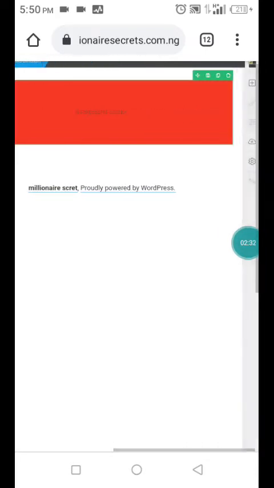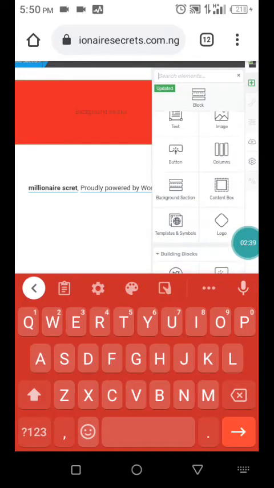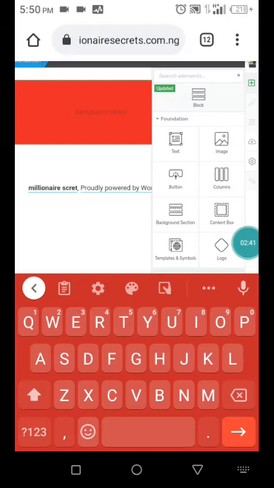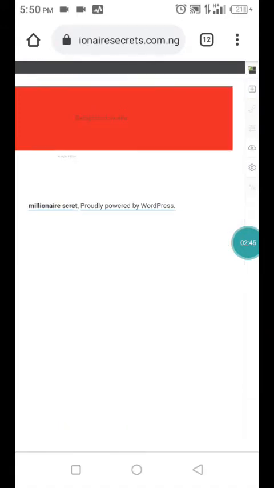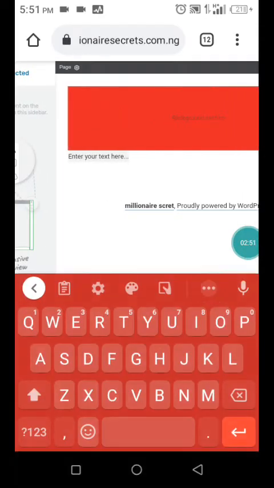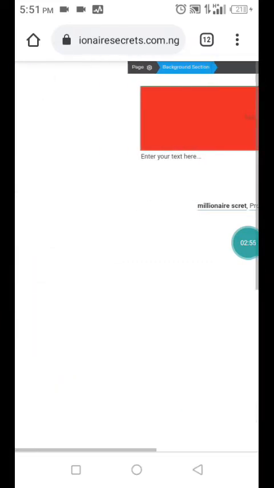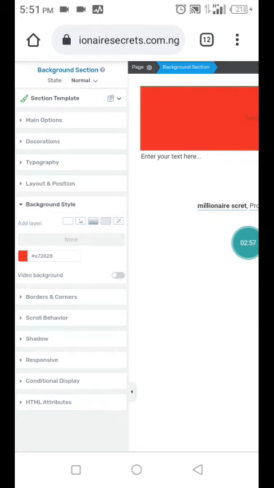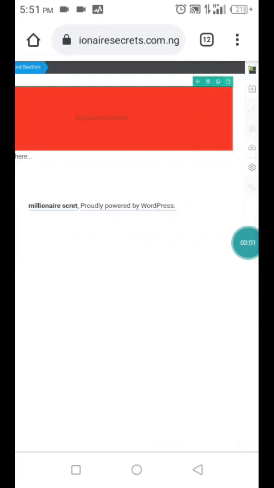Now let's see what we can do with this background color. Let's pick text. So you see what text can do, but majorly on design, not really. So let's remove that background.